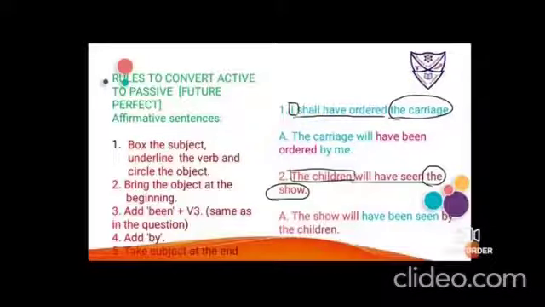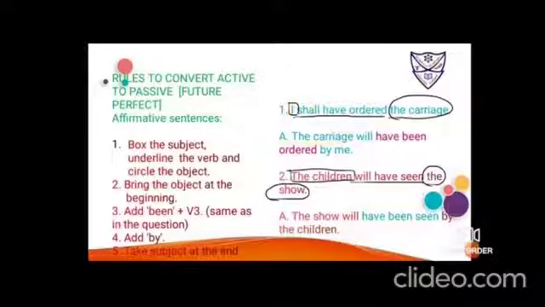Number 1, I shall have ordered the carriage. Because it is I, so they have used shall. Okay, so you have to box the subject, underline the verb shall have ordered and circle the object, the carriage. Now bring the carriage ahead. Okay, so it is carriage. Because it was I, so they have used shall.